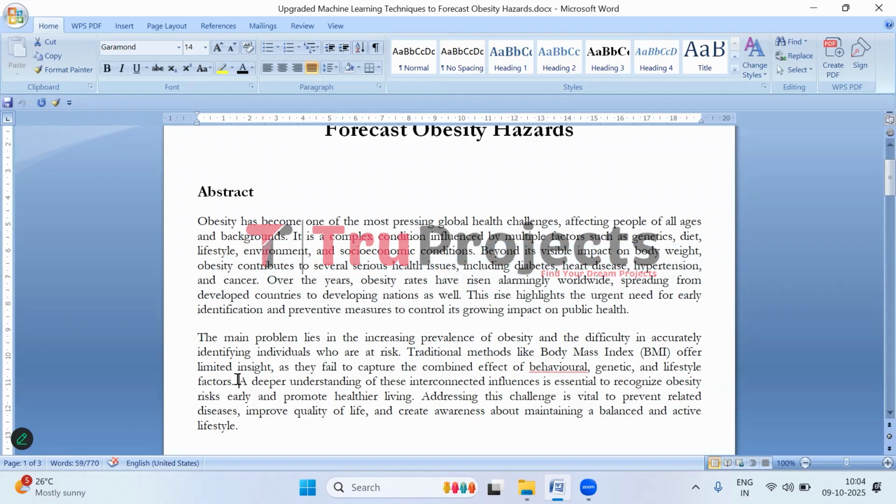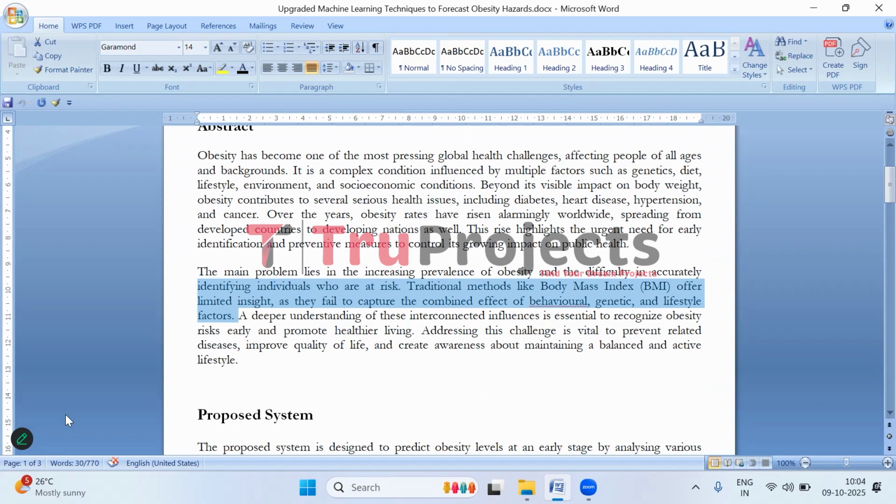So, the main issue we are facing is that obesity is becoming more and more common, and it is not easy to figure out who is actually at risk before it happens. Usually people use body mass index or BMI to check if someone is overweight or obese, but body mass index only looks at height and weight. It doesn't tell us the full story.